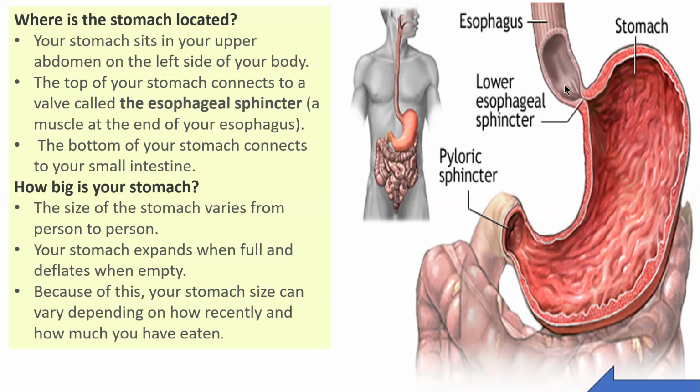In muscle, there are many sphincters in your body. I'm also going to explain two types of sphincter. The esophageal sphincter is a muscle at the end of your esophagus, and the bottom of the stomach connects to the first part of your small intestine, that is the duodenum.